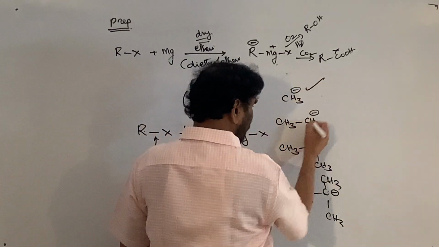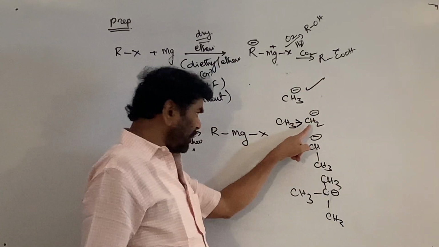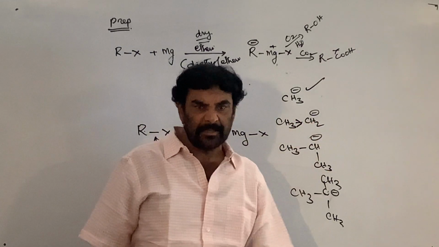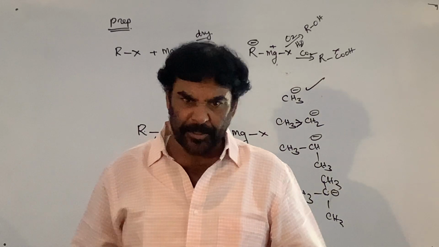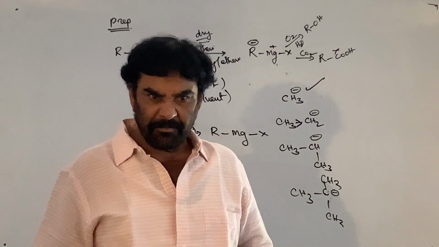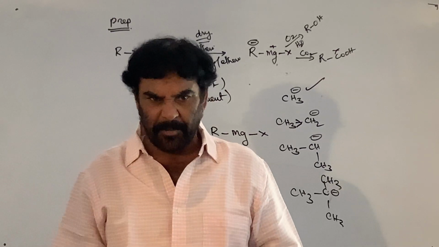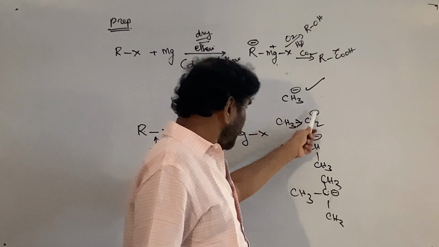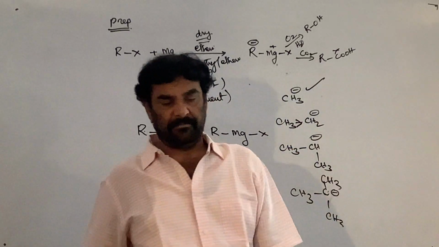Methyl, okay. Here ethyl has a methyl group; it is a primary alkyl carbanion. The methyl group is an electron-pumping group, putting some amount of electrons on the carbon, so the negative charge here is more than this.